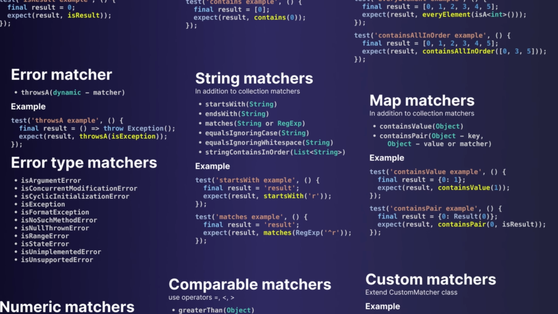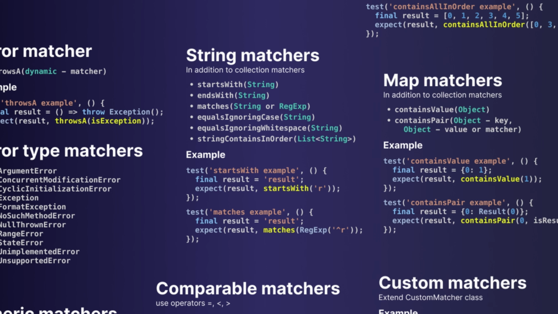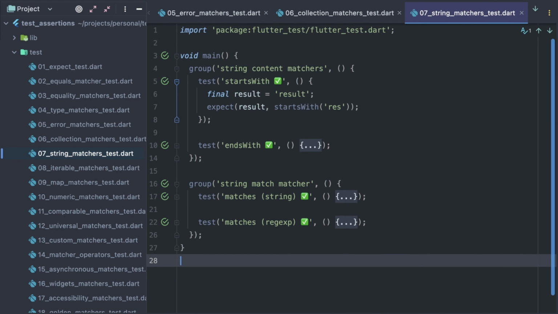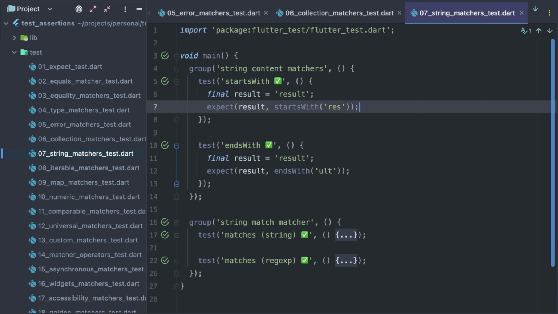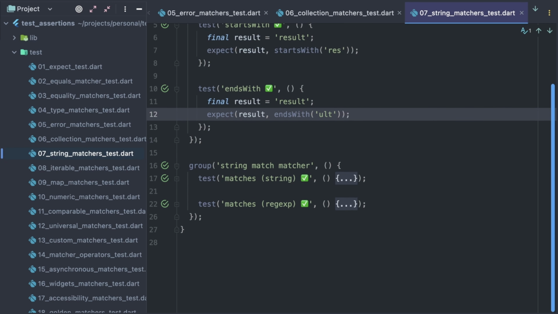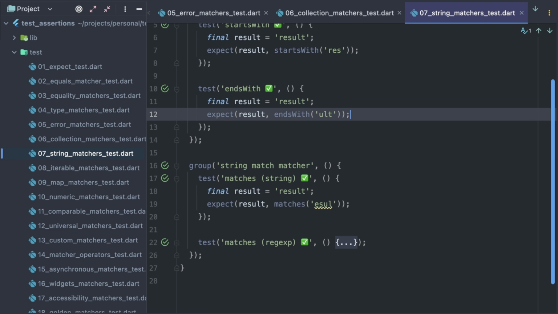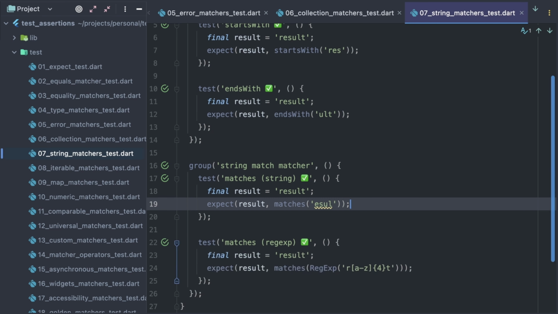In addition to the collection matchers we just talked about that work for strings, here are a couple of matchers more. The pair of matchers startsWith and endsWith check string content in the beginning and in the end. And the matches matcher can either accept another string as here or a regex as here.